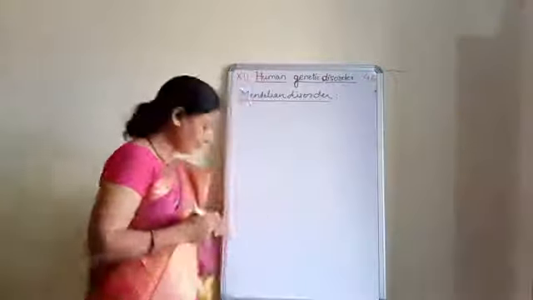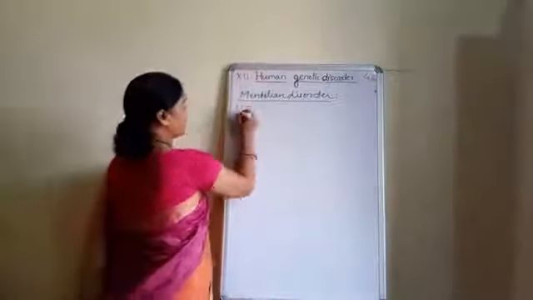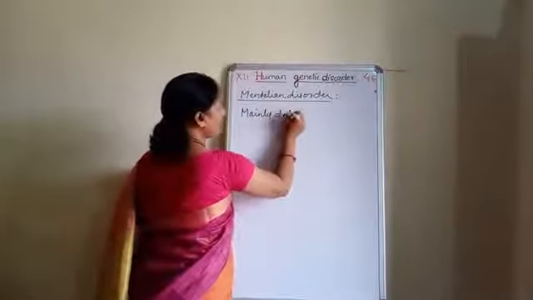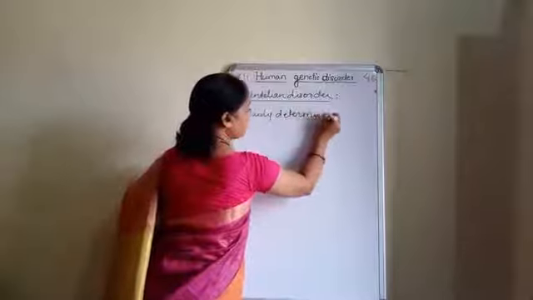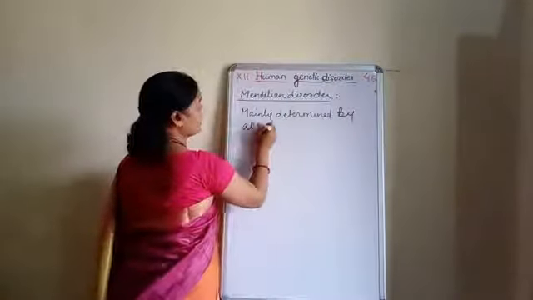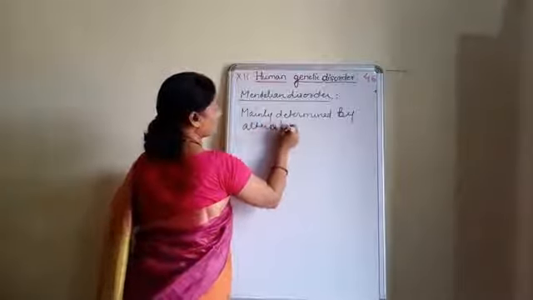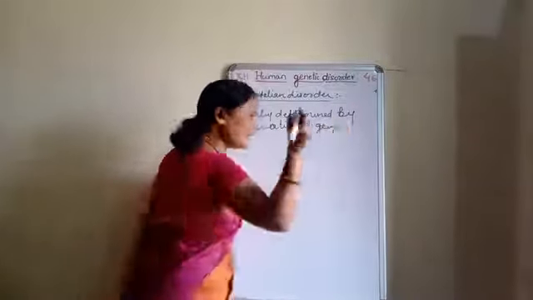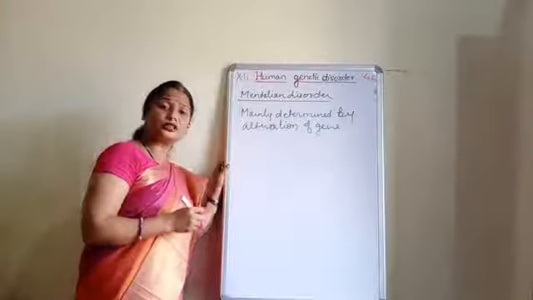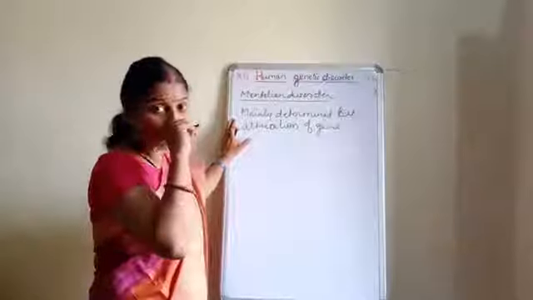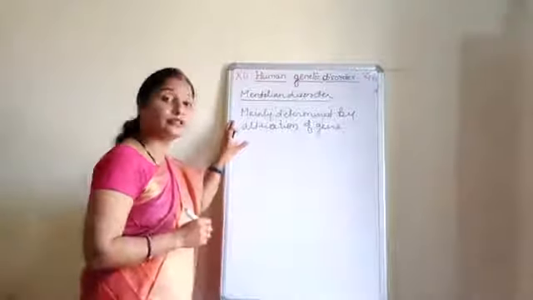So what we can write down, it is mainly determined by alteration of gene. That is, if there is any change in the structure of the gene, then it will cause the Mendelian disorder. That is, it will cause the genetic disorder.